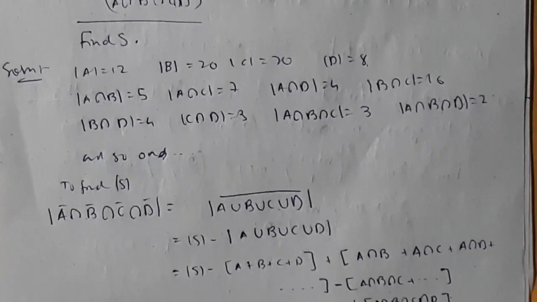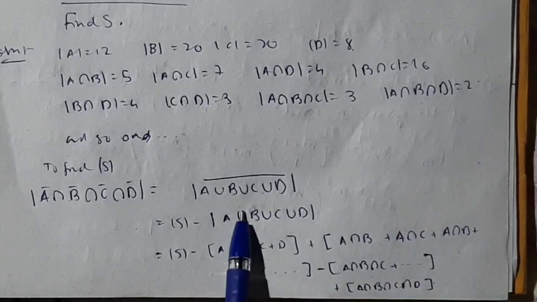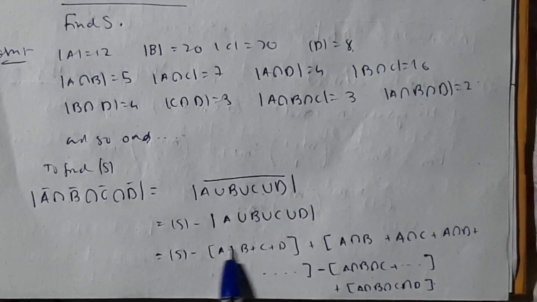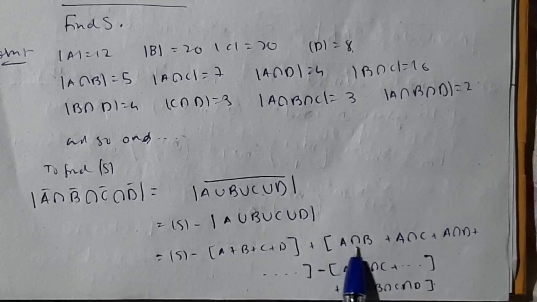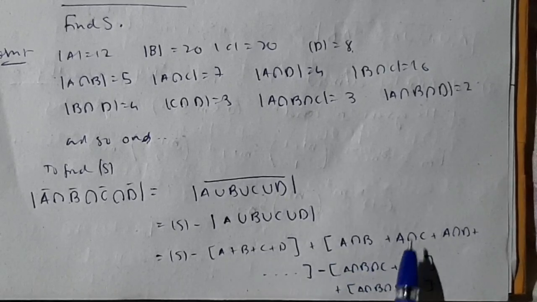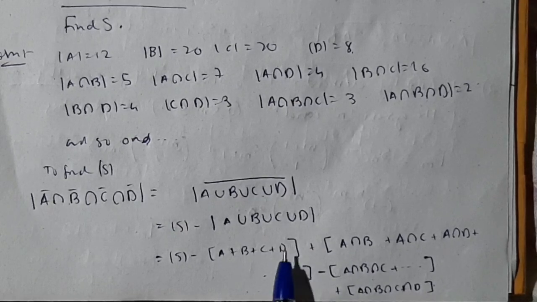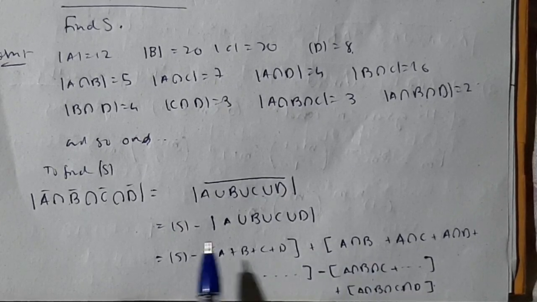Now see, after expanding this, what you will get, this is defined as A plus B plus C plus D minus A intersection B minus A intersection D, and so on, minus 3 times plus 4 times. Okay, that you need to remember. If you remember this, then you just have to substitute the values and you will get the answer.